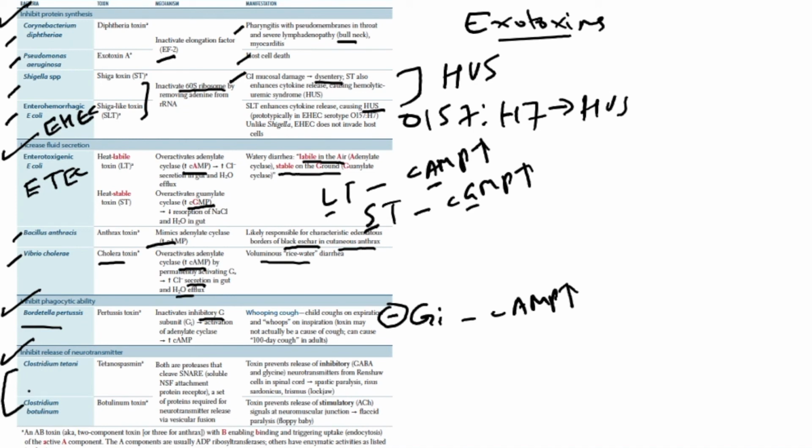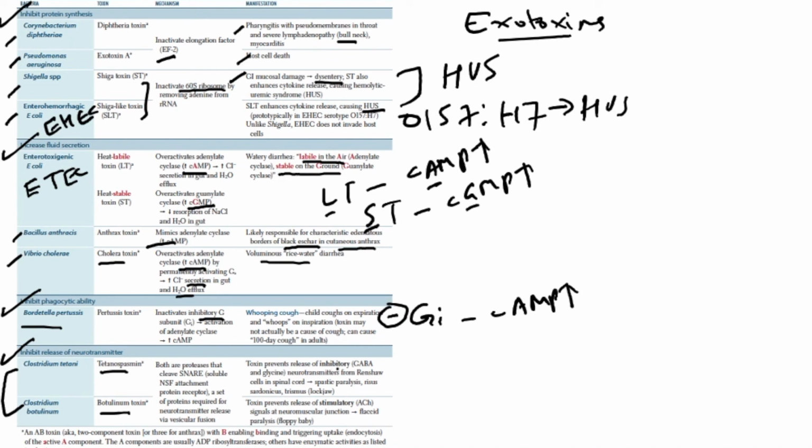Okay, then there are those exotoxins which cause inhibition of the release of the neurotransmitter. Very easy to remember. There are two conditions associated with a neurotransmitter related problem, that is tetanus and botulism. Tetanus is caused by Clostridium tetani, which releases tetanospasmin exotoxin, and Clostridium botulinum, which causes botulism, produces botulinum toxin. The difference between tetanospasmin and botulinum toxin is that tetanospasmin causes the